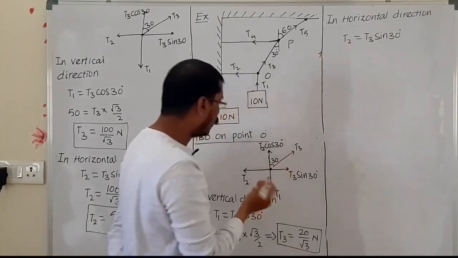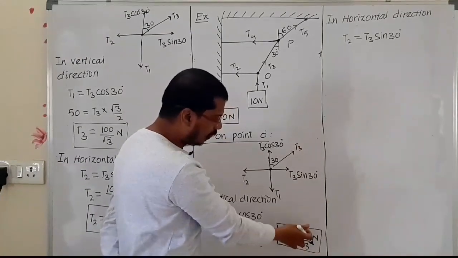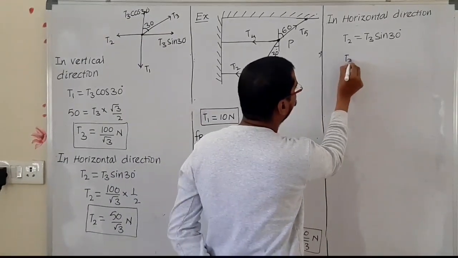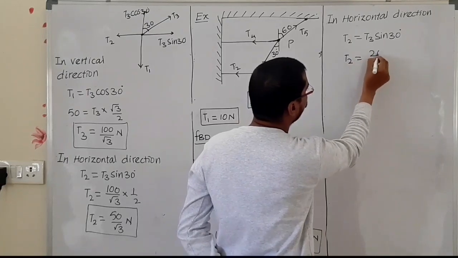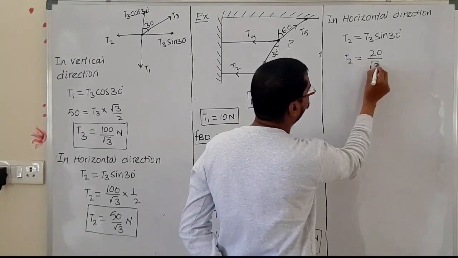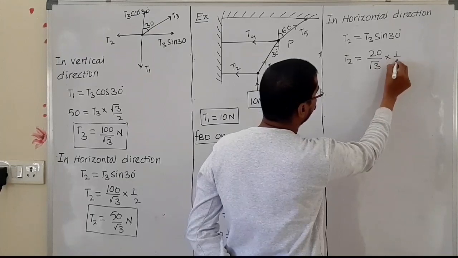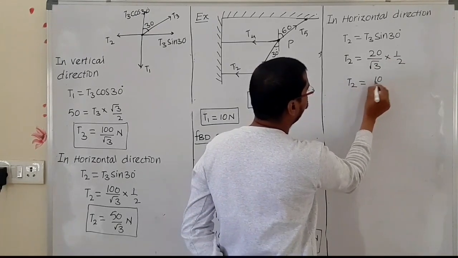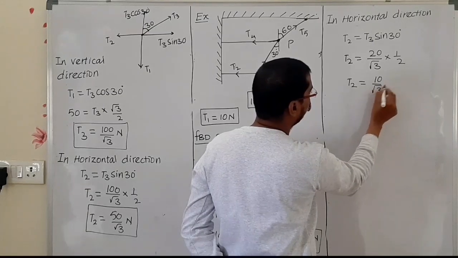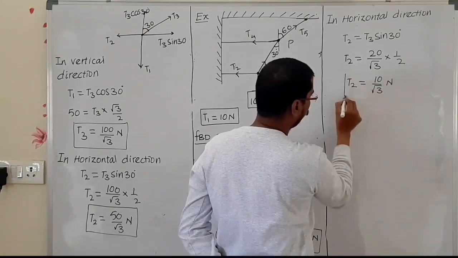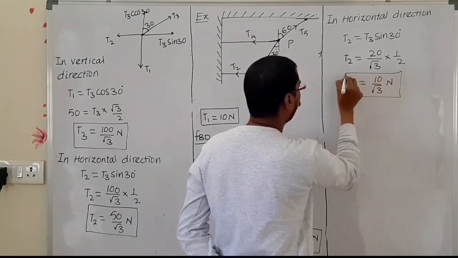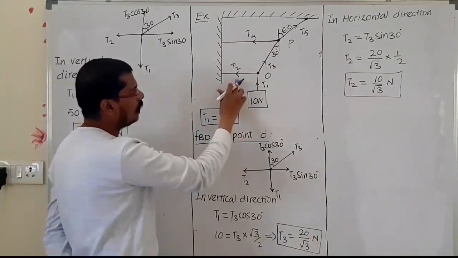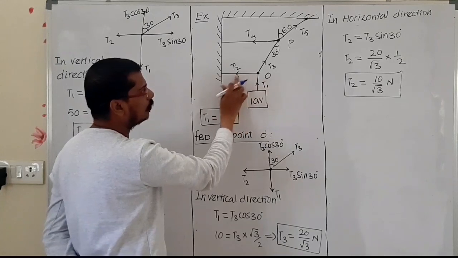T2 value we don't know, but T3 value we got it, 20 upon root 3. Here T2 is equal to 20 upon root 3 into sin 30, which is 1 by 2. Now T2 is equal to 10 upon root 3 Newton. Okay. Now the point O has the three values: T1 we got it, T2 and T3.